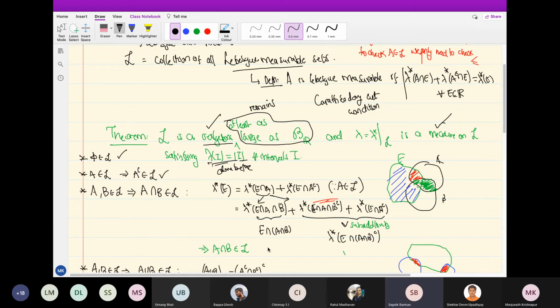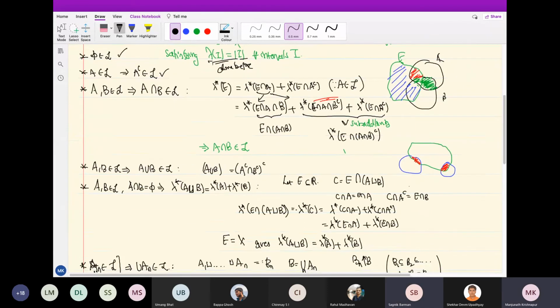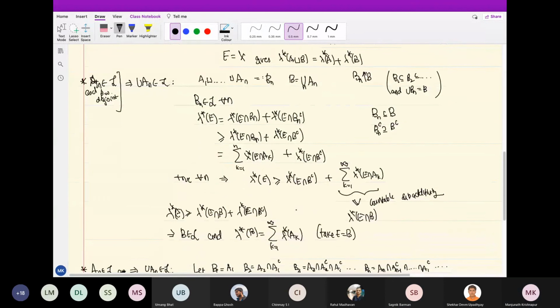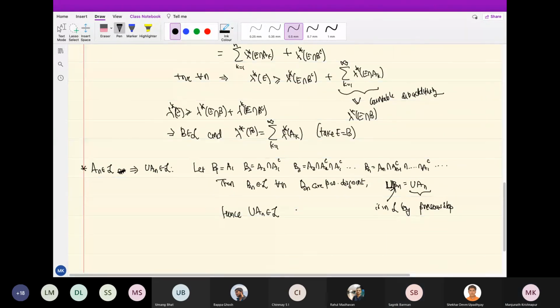Sir, could you please go to the last page? Yeah. Right. Here. Yes, further down. Last. Yeah. Okay. Thank you.